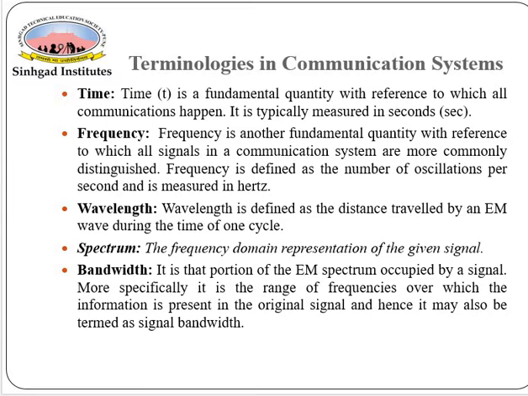Now what is meant by time? Time is represented by t in any waveform, with AM or FM waveform. The small t is denoted, so it represents time, and time is a fundamental quantity with reference to which all communications happen. It is typically measured in seconds. So whenever in the x and y axis the small t is represented, it represents the time for that particular communication.